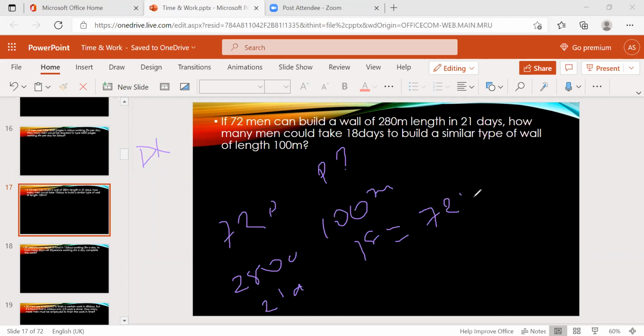Okay, 72 into days 21 by P, which we don't know, and days 18, equal to 280 by 100.